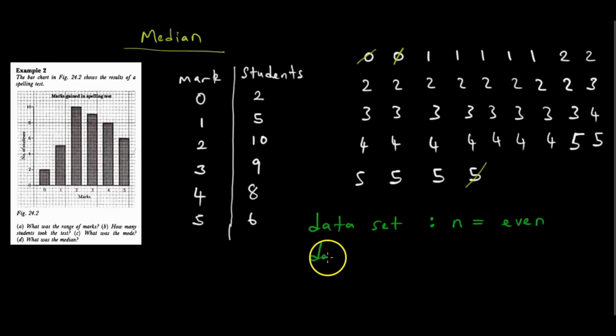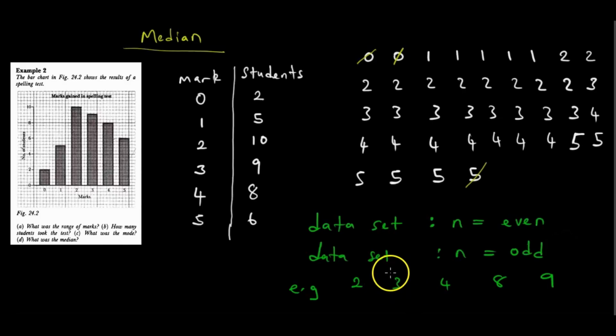But kana data set yedu iri odd, kana n ari odd, an example would be like this. This is our data set: 2, 3, 4, 8, 9. That's odd because it's 5. Our median is going to be exact because tinocancela ne e, cancela iyo ne iyo. Saka the moment you know kuti it's even, expect kusara na manamba 2 ari pakati, amuchaadda modivider na 2. As kana iri odd, you are just going to find an exact answer.